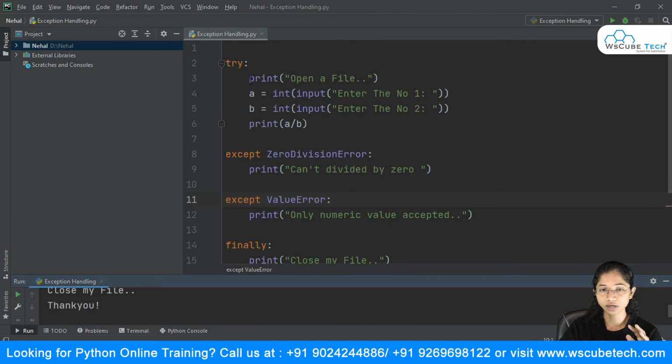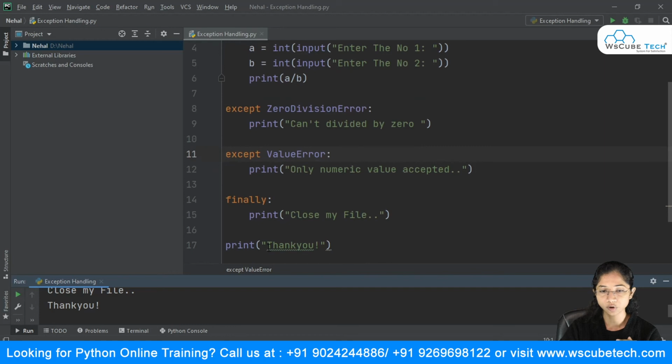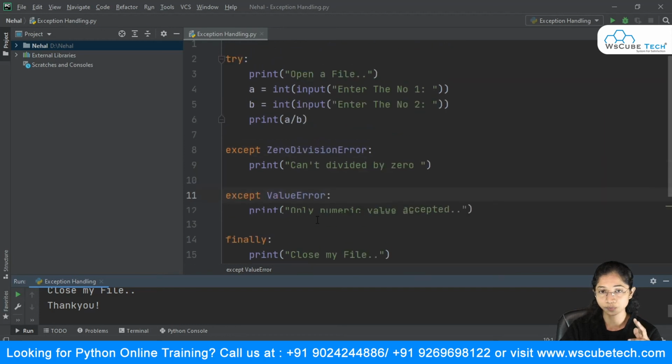So basically what I did is, first I open a file, and then I'm accepting these inputs from the user. I'm calculating the result over here. If it works fine, it will display the result, it won't go into this block, and it will print this finally block, and it will print this thank you.